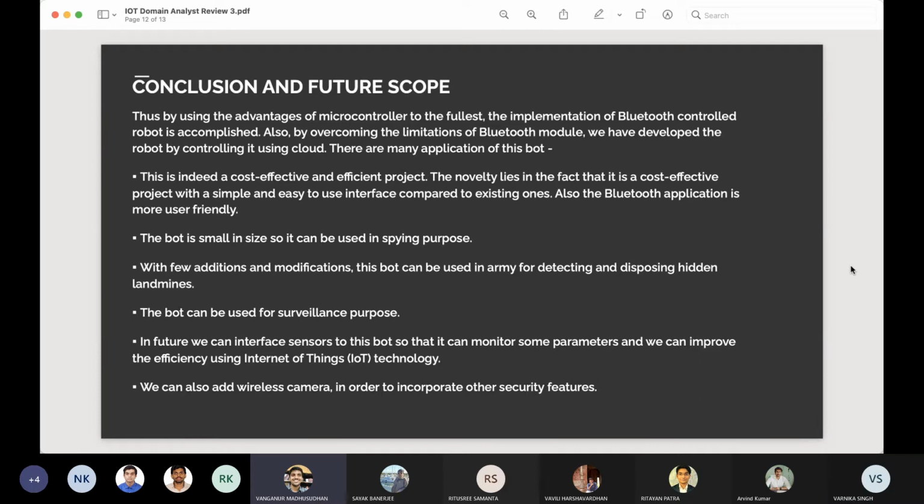In the future, we can connect a few more sensors to the boat so that it can monitor some parameters, and we can improve the efficiency of the boat by using Internet of Things technology. We can also add a wireless camera to the boat in order to incorporate other security features also. Thank you, sir.